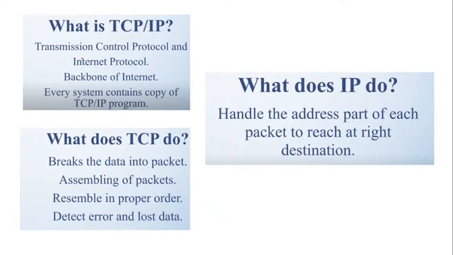Transmission control protocol and internet protocol are also called the backbone of the internet. Every system has a copy of both of them. As I said, without them none of the protocols will work, as they are used for connection and transferring of data.